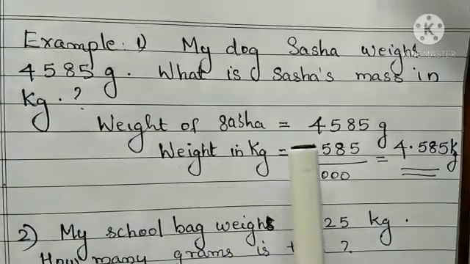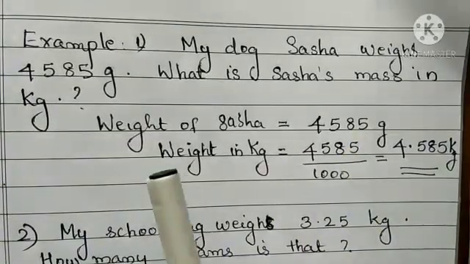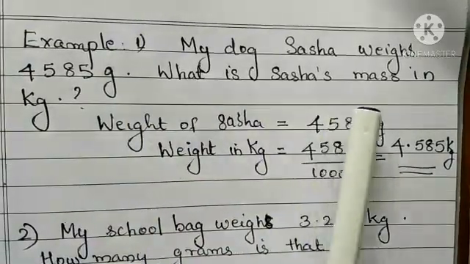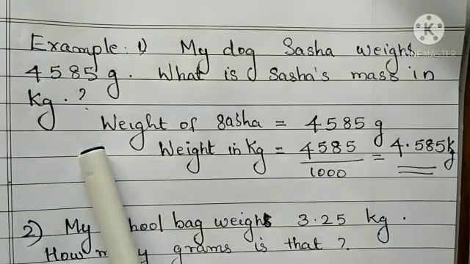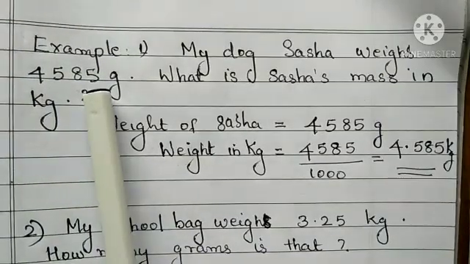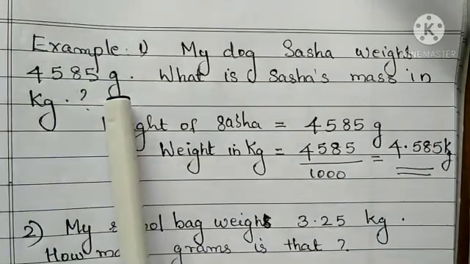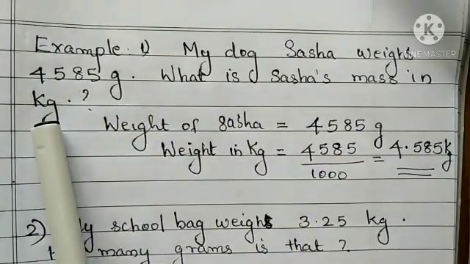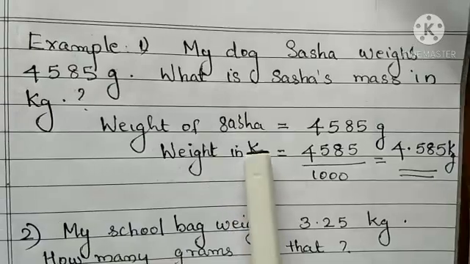Example 1. My dog Sasha weighs 4585 gram. What is Sasha's mass in kg? Understood the question? Weight is given in gram. This should be converted into kilogram. That is the question.